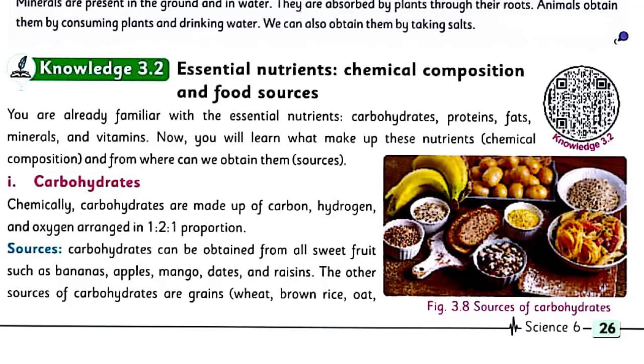1. Carbohydrates. Chemically, carbohydrates are made up of carbon, hydrogen, and oxygen arranged in 1:2:1 proportion.